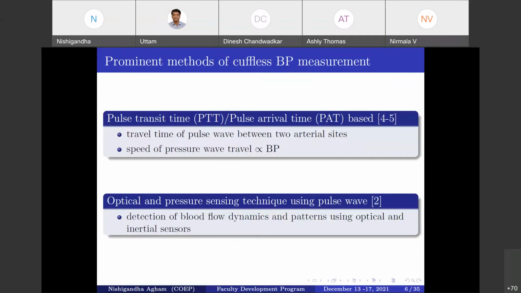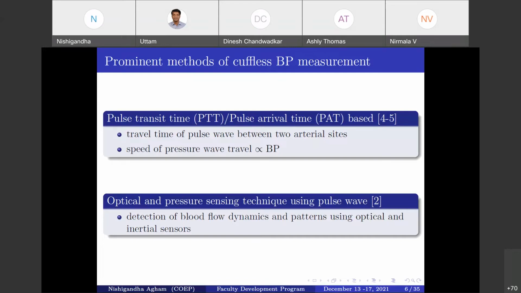It requires two sensors, ECG and PPG. A few studies also proposed a single sensor, but it required two sensors spaced apart from each other. But it requires frequent calibration, and sensors are very sensitive to motion. That is the disadvantage, or limitation, of this method.